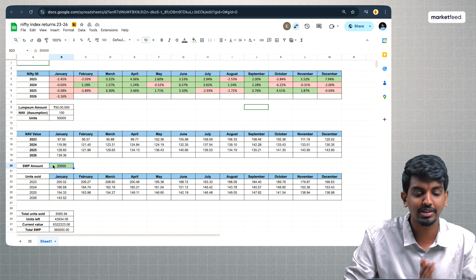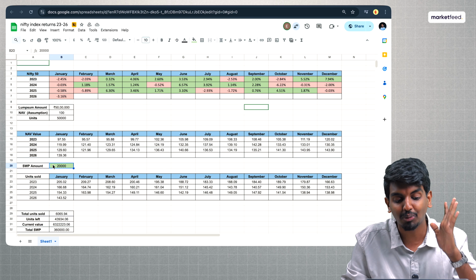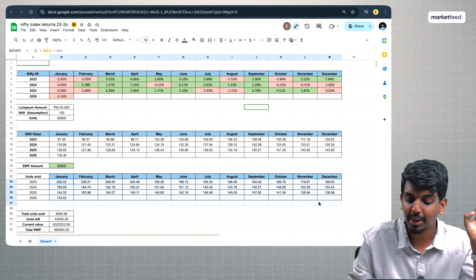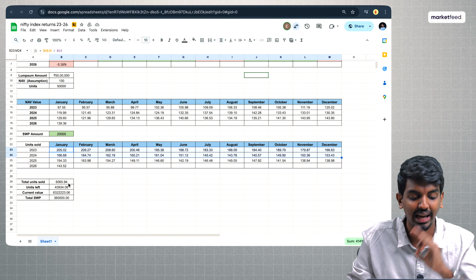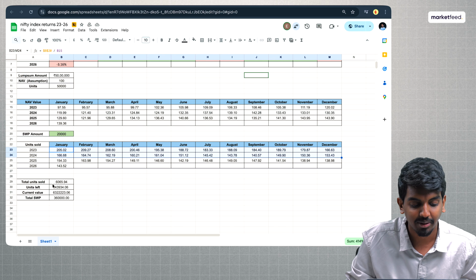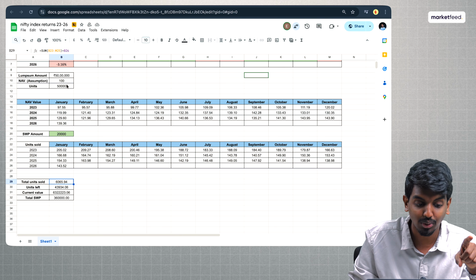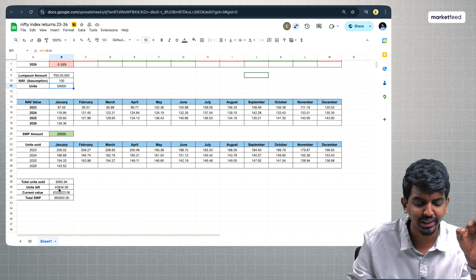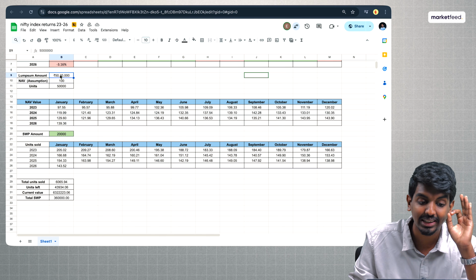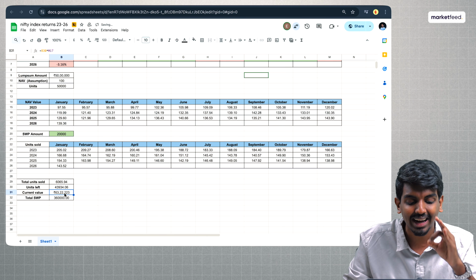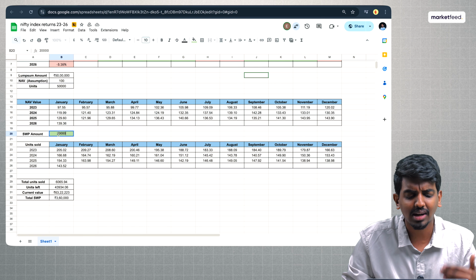We made a lump sum investment into Nifty. It went through a lot of volatility, the real data here, and despite the volatility, we kept on selling so that we get our monthly income. Even at the end of it, you can see the metrics here. Total units sold 6,065. Units left out of the 50,000 that we invested in, there are nearly 43,930 units left. And the current value of that investment is 63 lakh 22,223.